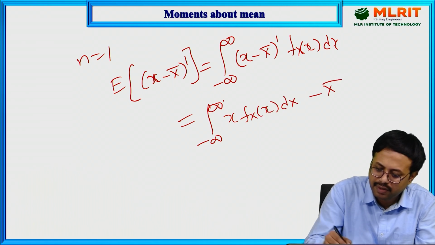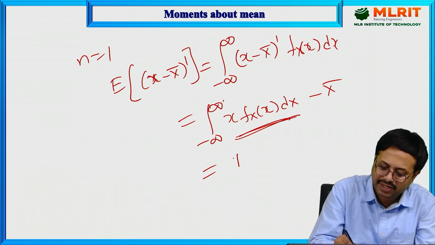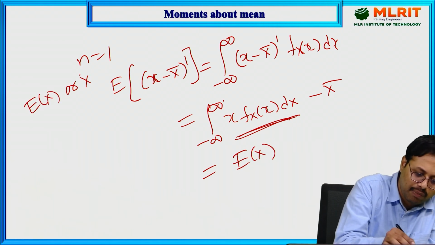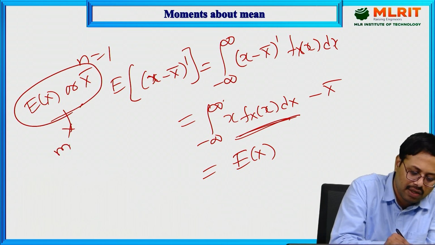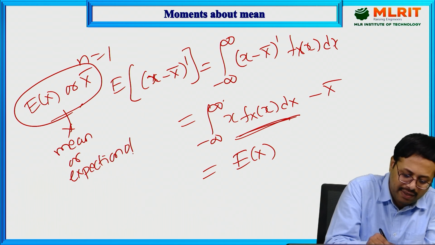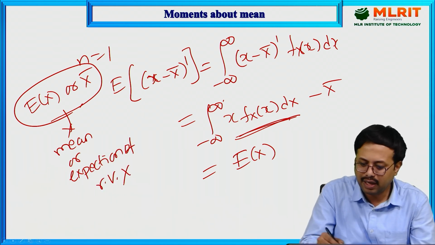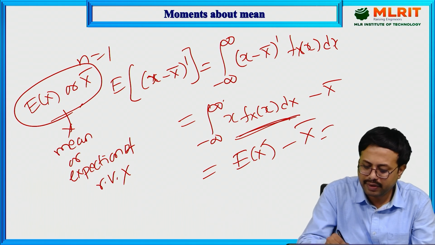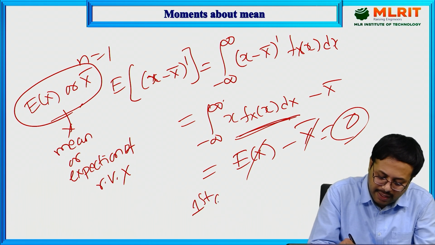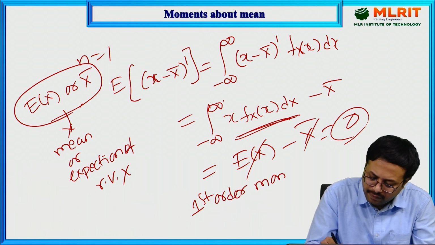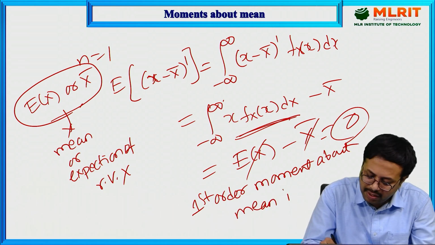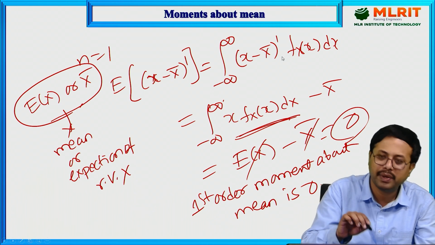minus x bar. Then what is this called? Expectation only, expectation of x. Expectation of x or x bar, both mean the same. This represents the mean or expectation of the random variable x only. Now here both are the same, so they cancel out and you will get 0. It means the first order movement about the mean is 0. The 0th order movement about the mean is 1.